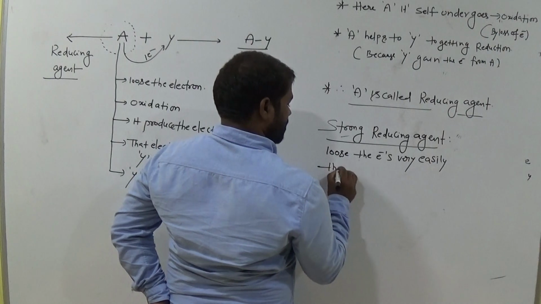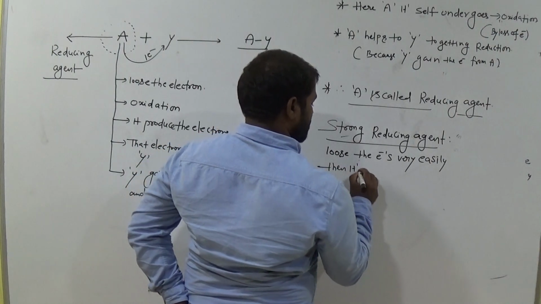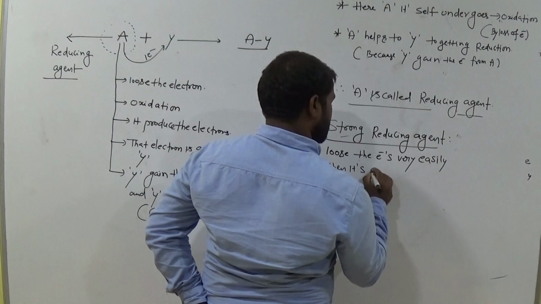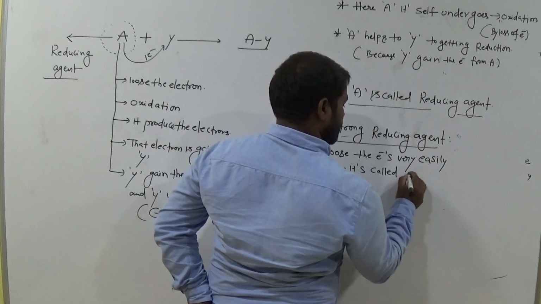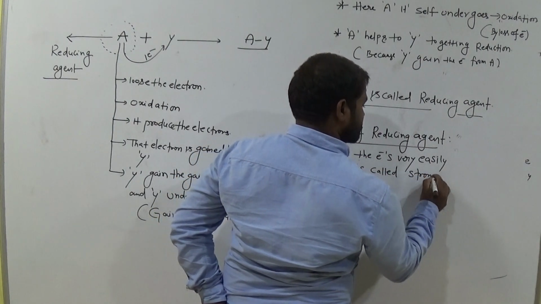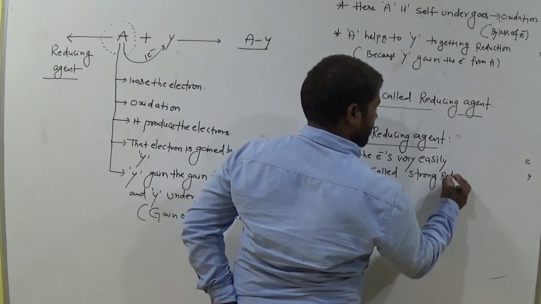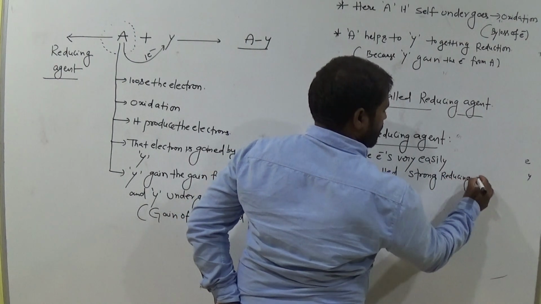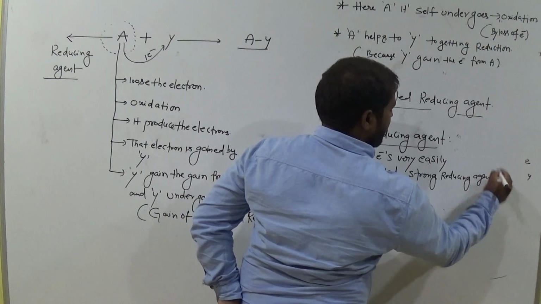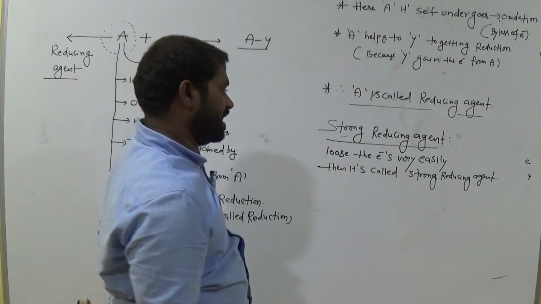Then it is called strong reducing agent. Strong reducing agent. Example,